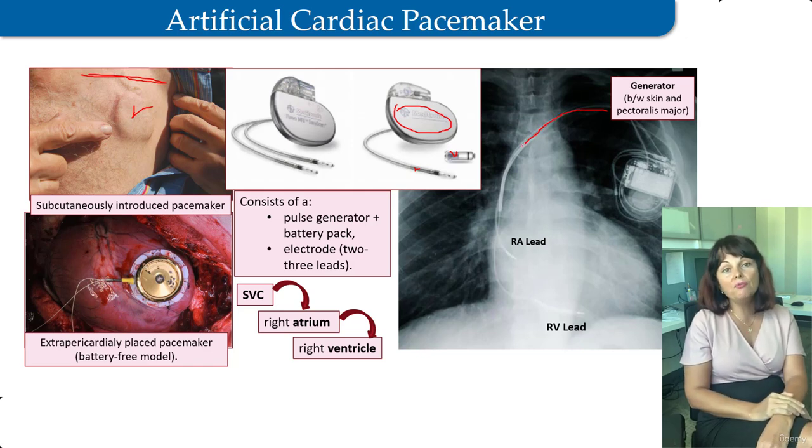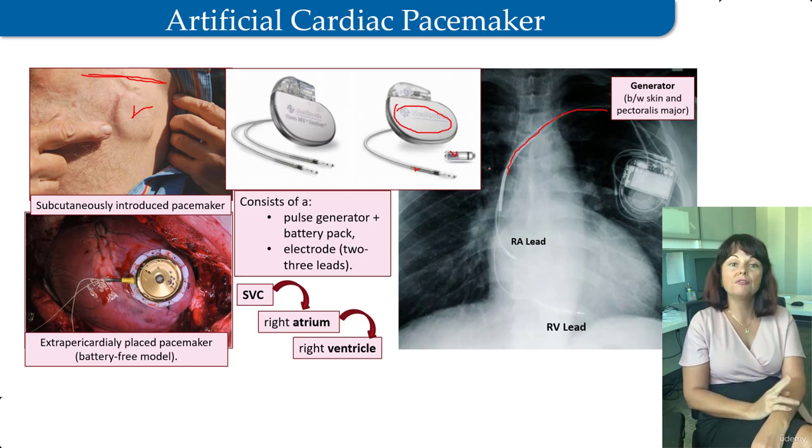Some devices have one electrode, others have two or even three. If the patient has problems with just one, the SA or AV node, a one-chamber device with one electrode will be used to compensate the function of this node. If both nodes are damaged, the two-chamber device with two electrodes should be installed.